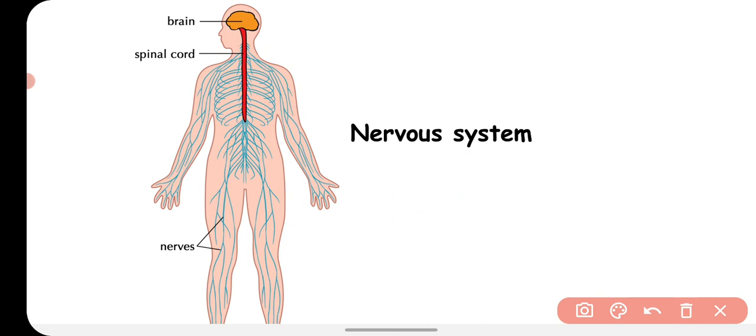So the nervous system is a system which tells your body about the external and internal environment, and according to that, it also gives commands and instructions to your body and the different body parts for having a specific and particular change.